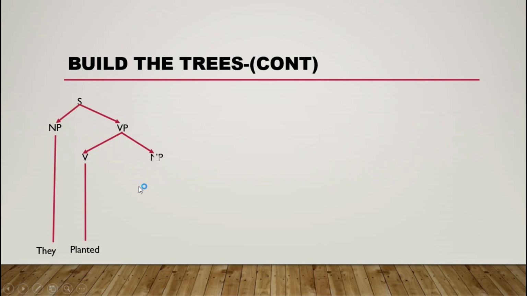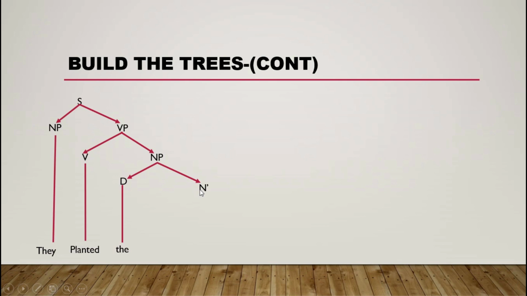So next, NP stands for noun phrase, and the noun phrase divides into branches. So this one we add determiner and line down and we write the word "the".